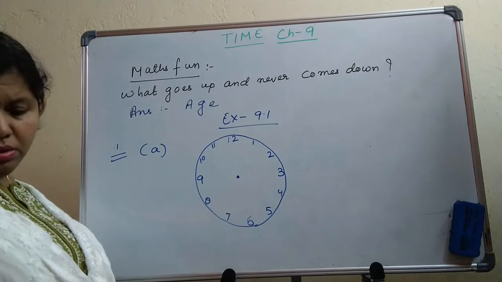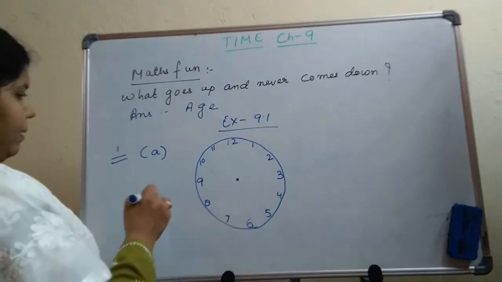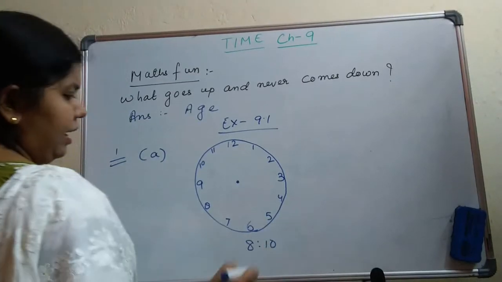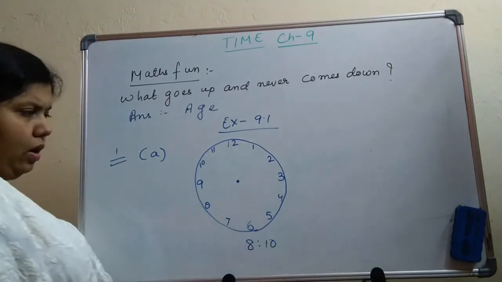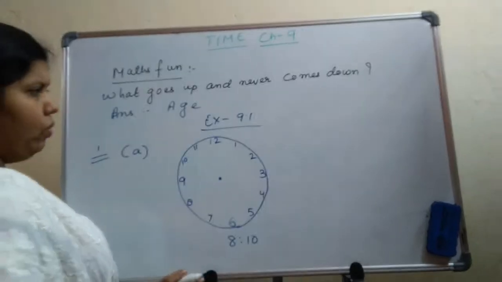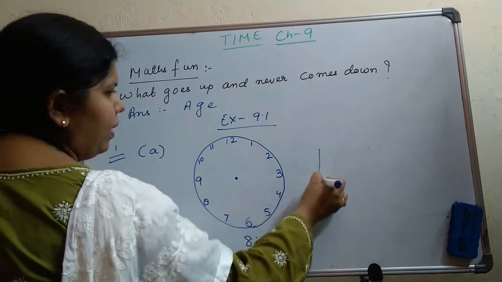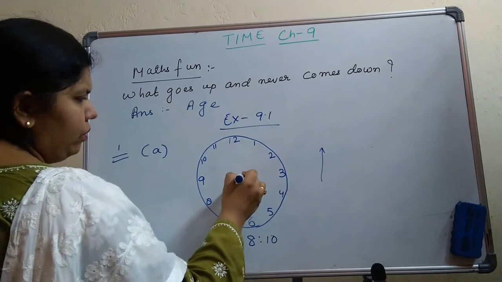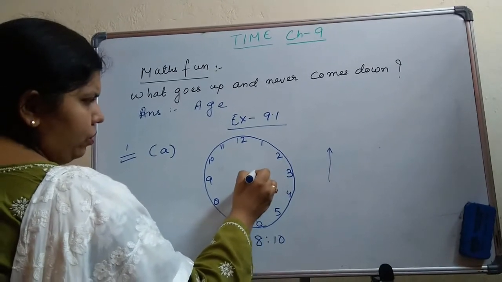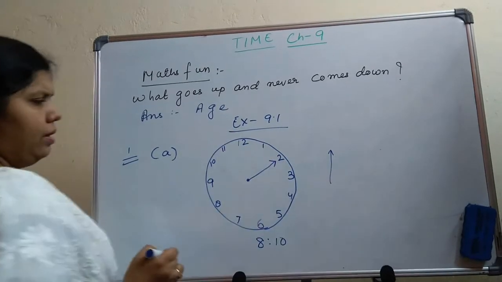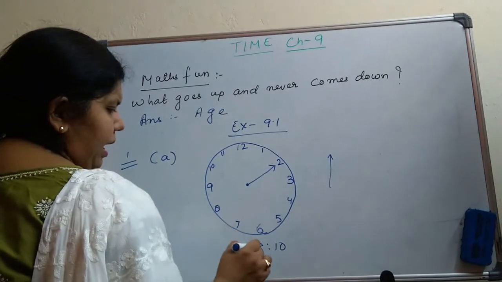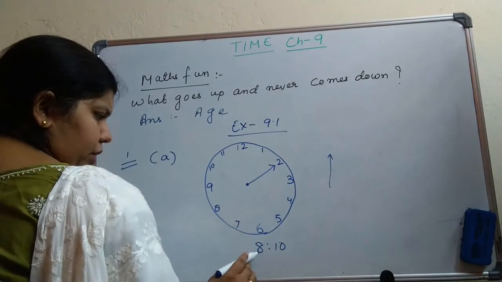Now suppose you have to show, see the first question, 1 bit A, the time is given as 8:10. I have to show it through my clock. So, first always do the minute hand. You know the minute hand is very easy. Just one line and one arrow you will do. Because it is 10, it will point towards 2. So it will be pointing towards 2 like this. And what about the hour hand? The hour hand will be pointing towards 8.